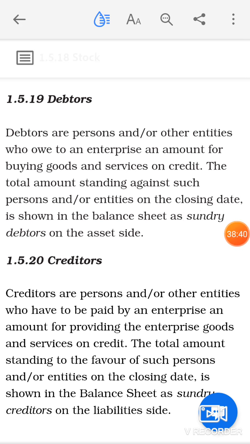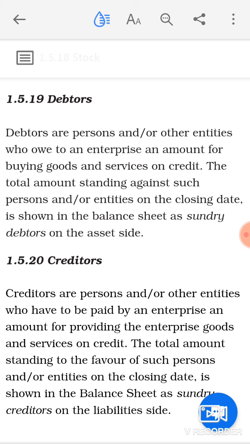Debtors are basically those individuals who have bought something on credit from the business and now have to make the payment for the same to the business. They owe to an enterprise an amount for buying goods and services on credit. They make a purchase on credit from the business, and they will be liable to make the payment to the business in the near future.